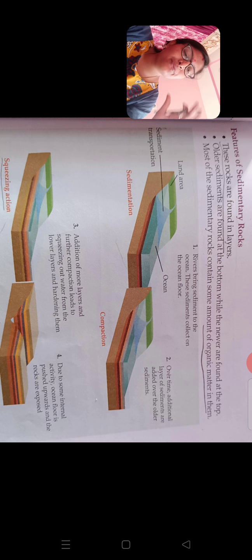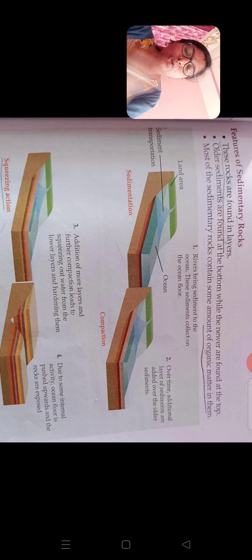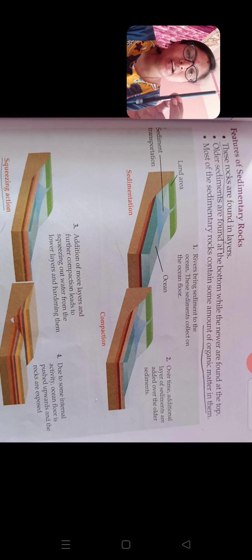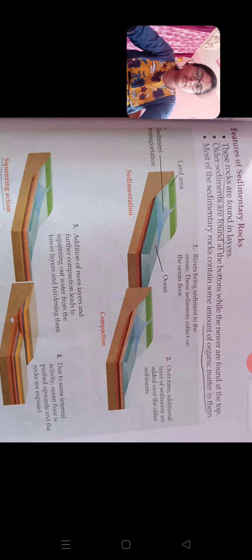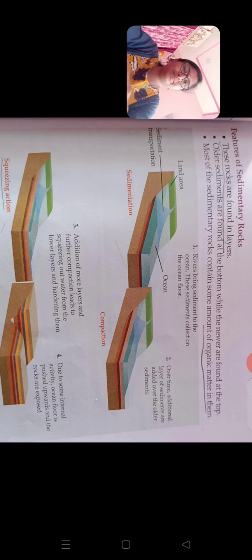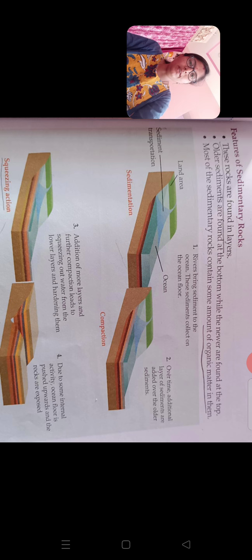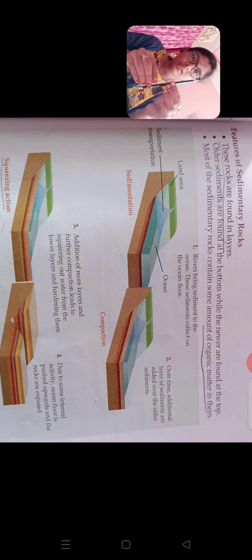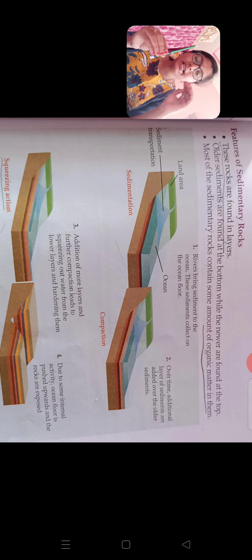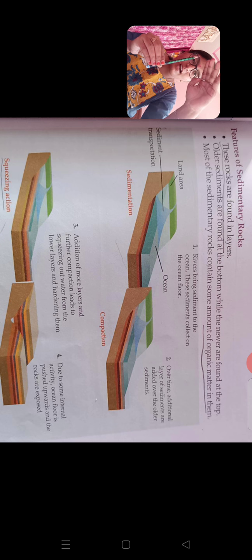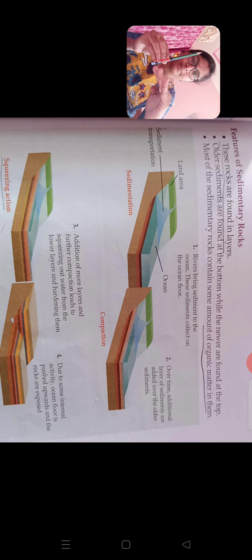Means if this is an ocean, the sediments come. Okay, if this is an ocean flowing, the sediments come and deposit at the bottom.